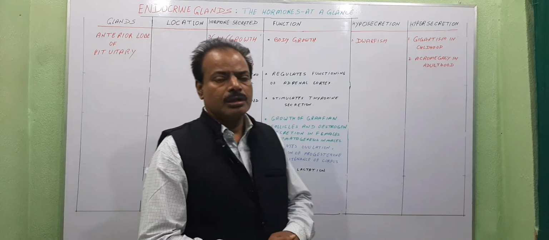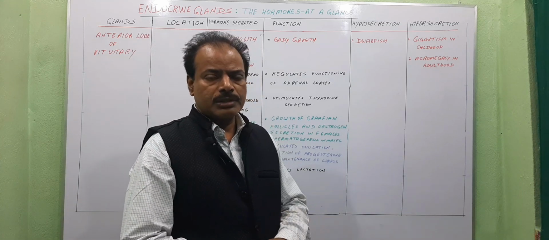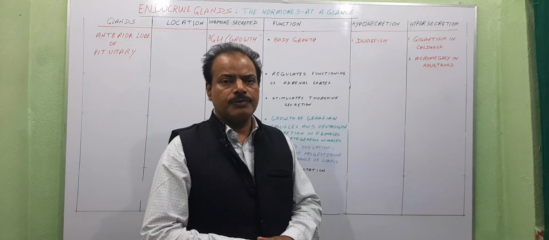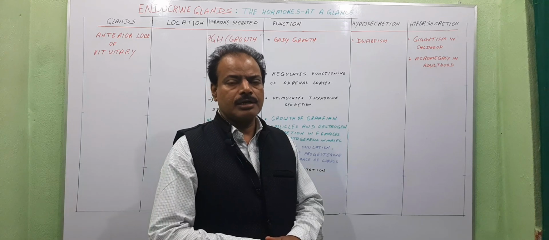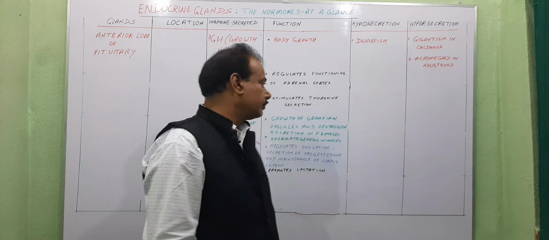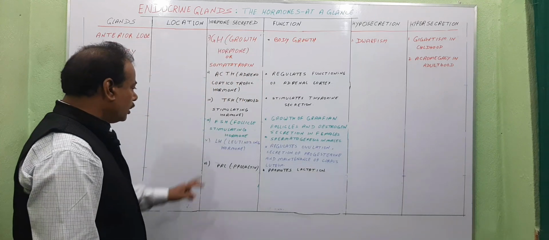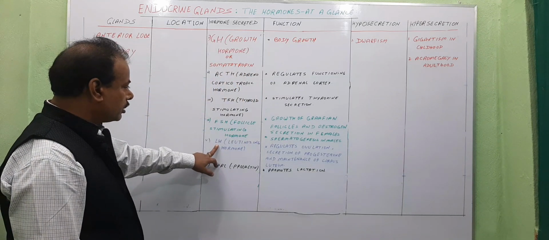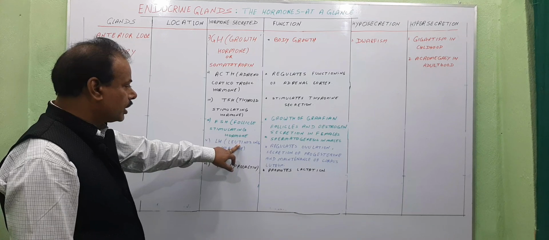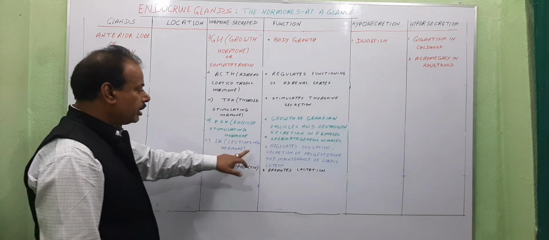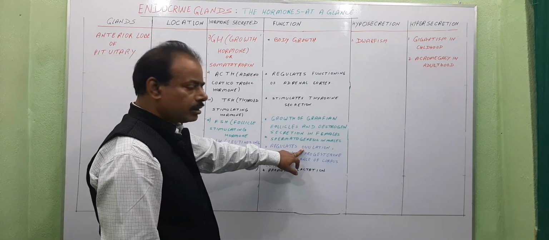Spermatogenesis means the process of formation of sperms in the seminiferous tubules inside the testis. Number 5, LH, which is known as luteinizing hormone. It regulates ovulation.